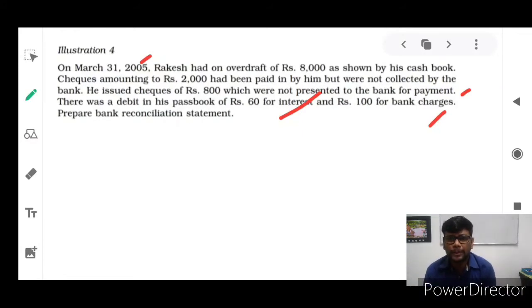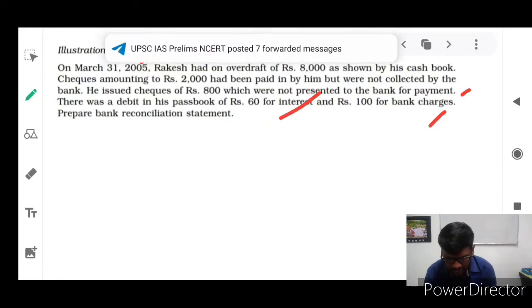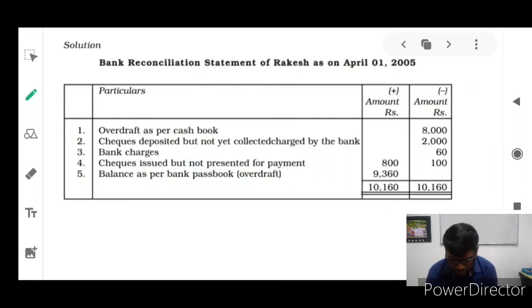So it begins with an overdraft: he has an overdraft of rupees 8,000. At the same time, a cheque amounting to rupees 2,000 had been paid in by him but was not collected. So overdraft as per cash book, look here, is a minus figure. So he has an 8,000 rupees overdraft, and the cheque deposited but not yet collected, which means not yet credited by the bank, is rupees 2,000. If it is collected by the bank, that will be available amount, 2,000. So we can subtract 8,000 minus 2,000, then only 6,000 we have to pay, isn't it?